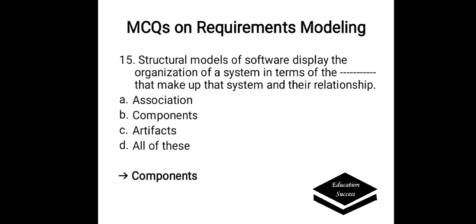Structural models of software display the organization of a system in terms of dash that make up that system and their relationship. Options are A. Association, B. Components, C. Artifacts, D. All of these. Correct answer is components.